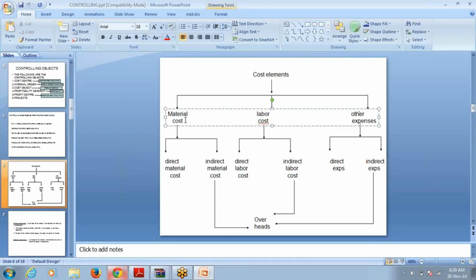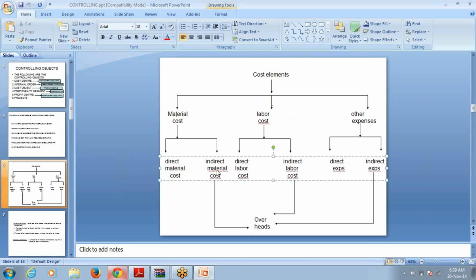Then again, material cost is divided into direct material cost and indirect material cost. Similarly, labor cost is divided into direct labor cost and indirect labor cost. Similarly, other expenses are divided into direct expenses and indirect expenses.